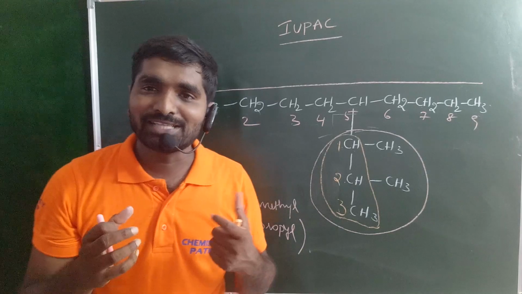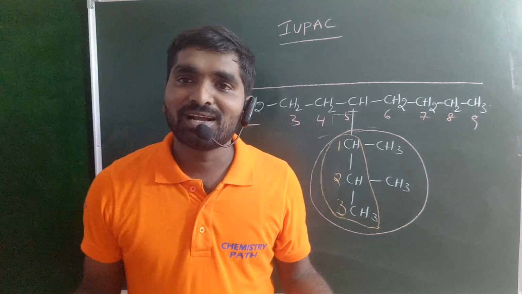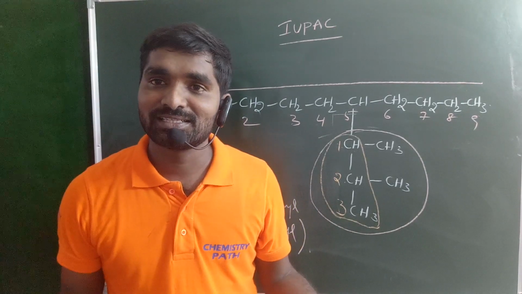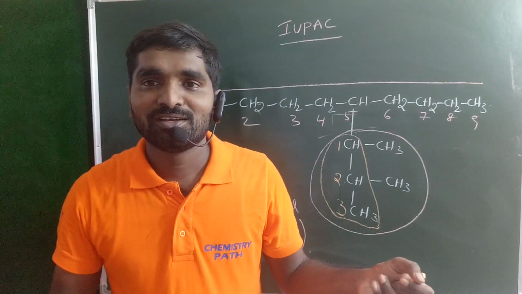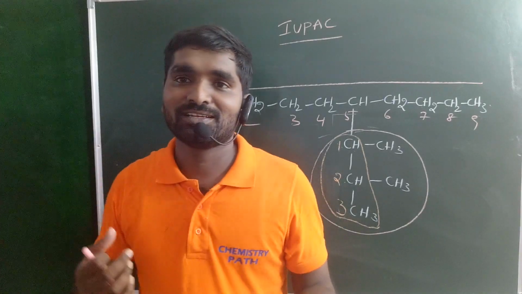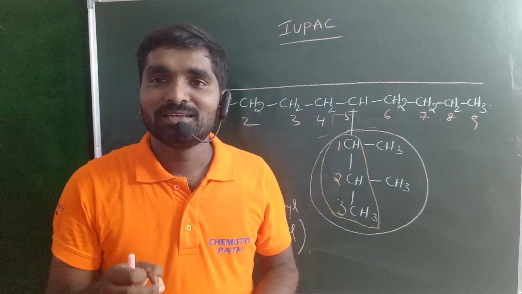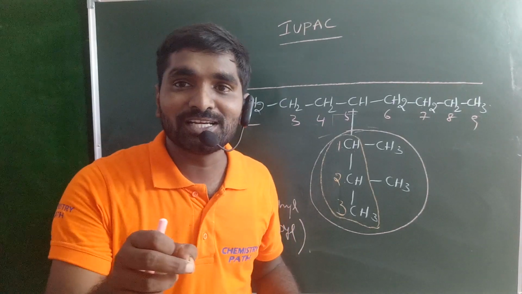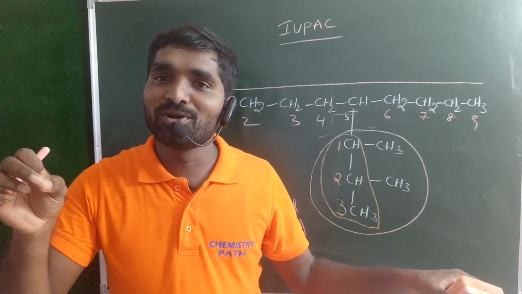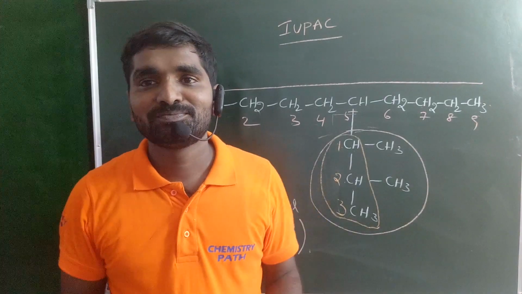And the last one, when you have a functional group. What are the functional groups? Alcohols are functional groups. Aldehydes, ketones, carboxylic acids, esters, these all are functional groups. Functional groups are our heroes. When heroes are present in the longest chain, heroes always get the least number. So when a hero is present, all the rules are ruled out. That means even when you have more than one substituent, the lowest sum rule is not applicable.